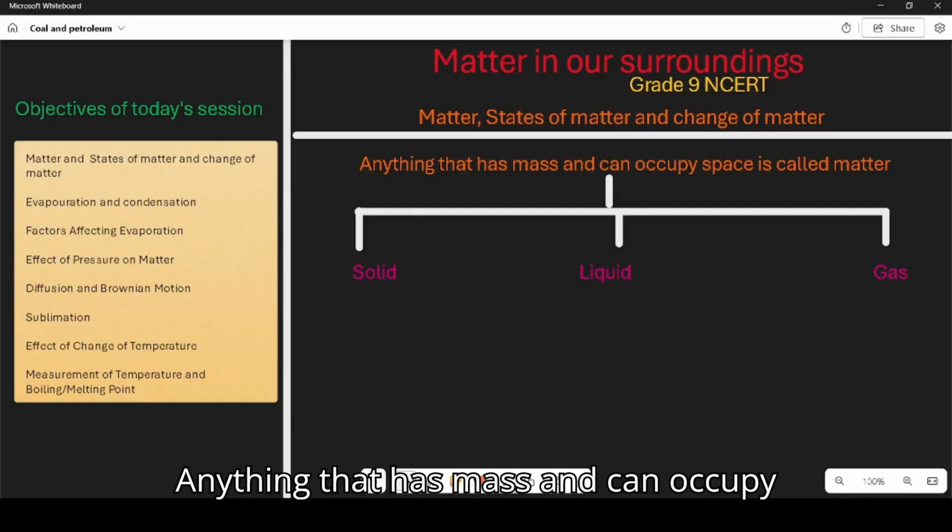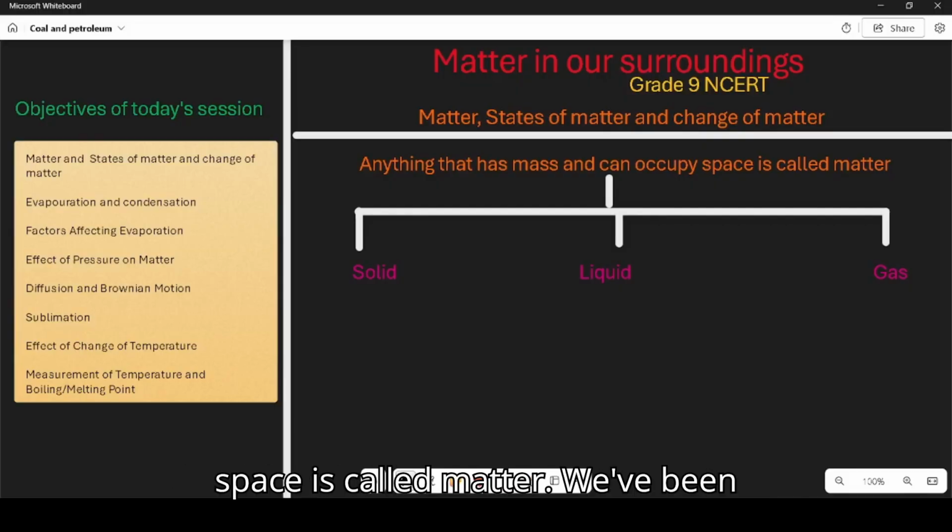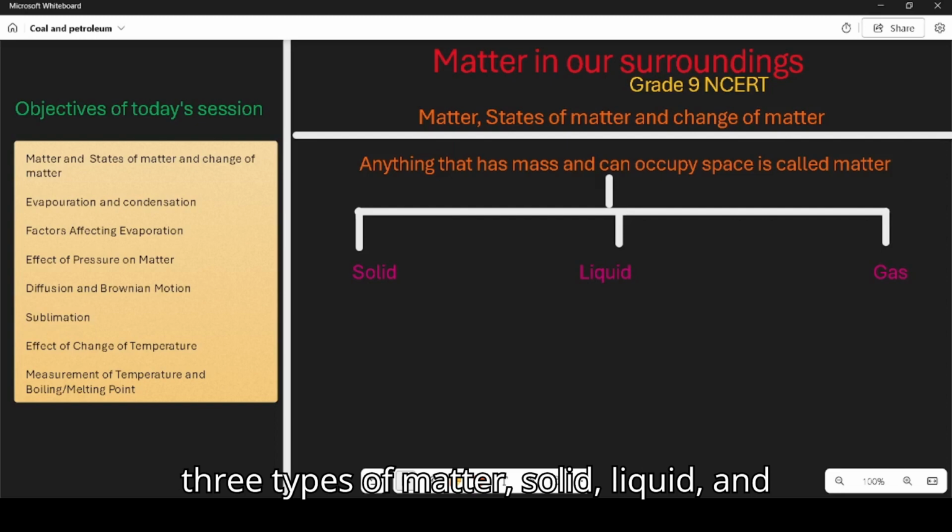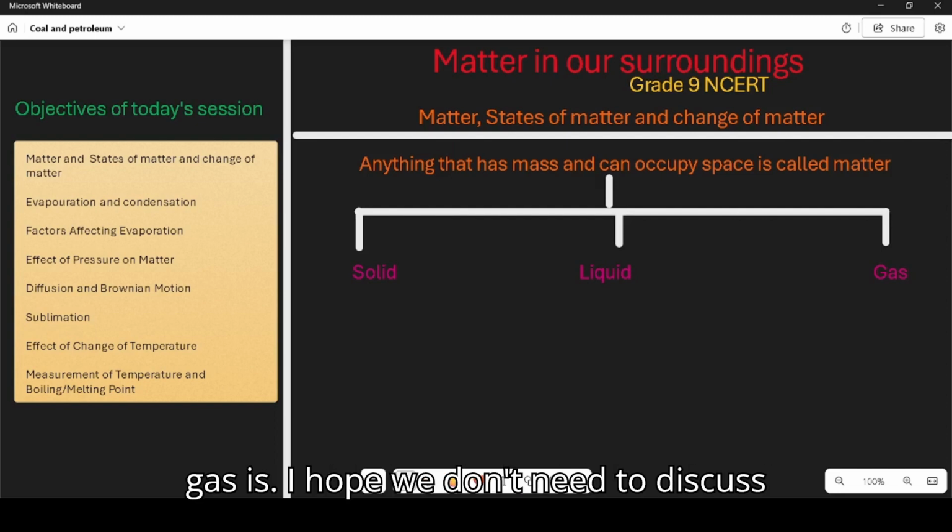Anything that has mass and can occupy space is called matter. We've been hearing this definition since a really long time. We also know that there are three types of matter: solid, liquid, and gas. We all know what solid, liquid, and gas is. I hope we don't need to discuss too much on that.